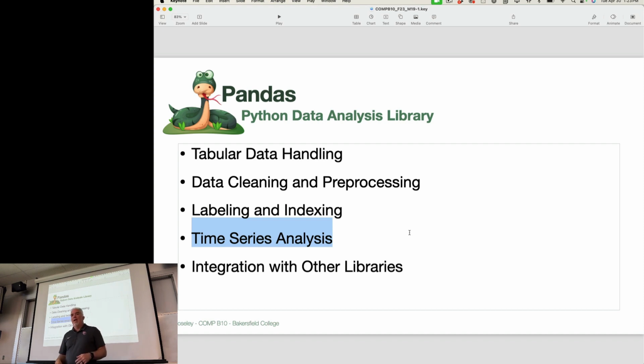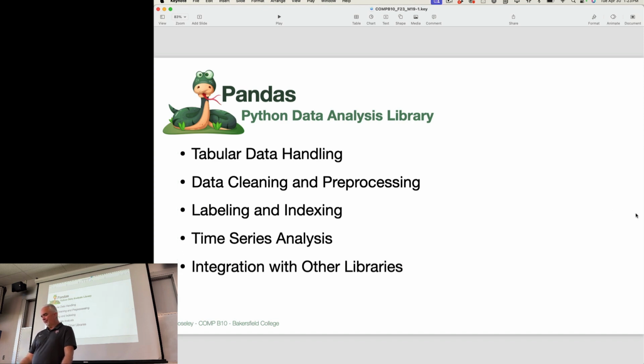So if I want to say, what's the average number of students that walks through the front door of the BC library every hour? I can do that using Pandas because Pandas understands hours and what that means. So time series analysis is surprisingly useful because a lot of the data analysis that we do has times and dates and things involved with it. Pandas also plays really nicely with other libraries like visualization libraries in Python, using some really standard data types. So it's really useful in that way.